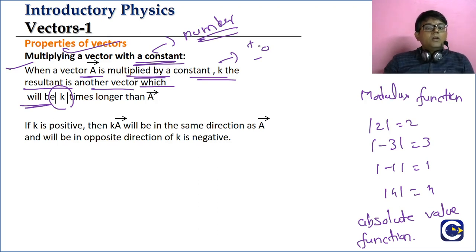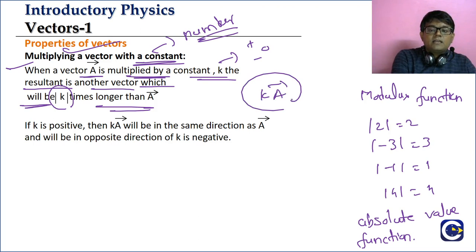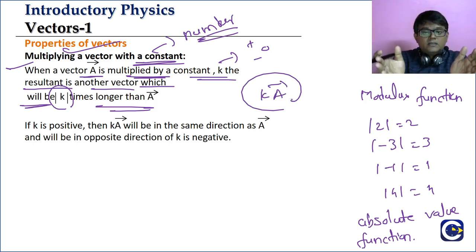Now when k is multiplied to the vector a bar, the resultant k a bar is another vector, which will be modulus of k times longer than a bar.